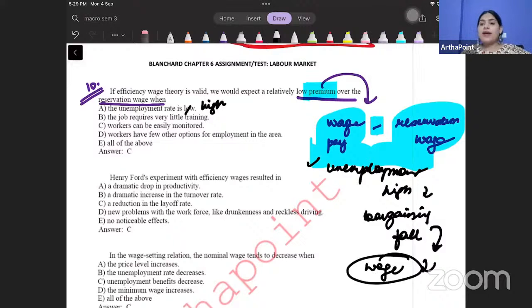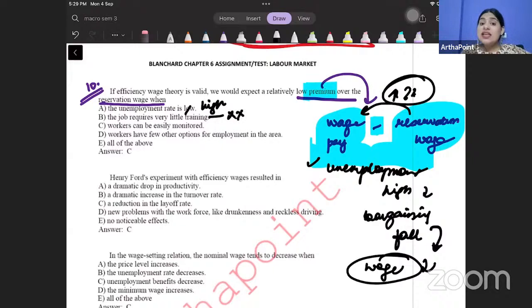The job requires very less training. If the job requires less training, मतलब like a job of just maybe going ahead and collecting the bills, ठीक है, collecting the toll charges, तो कोई भी कर सकता है, तो उसमें आप बहुत ज्यादा wage reservation के ऊपर क्यों pay करोगे? You will not pay a wage above the reservation wage. So this is also incorrect. Come to the next one.